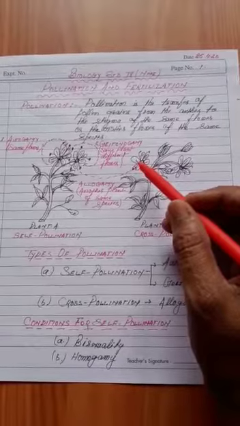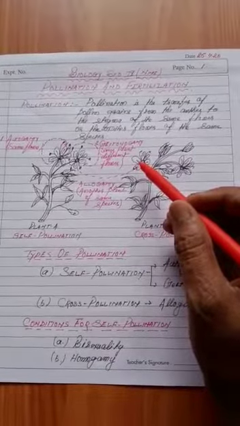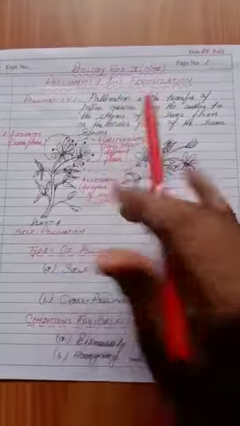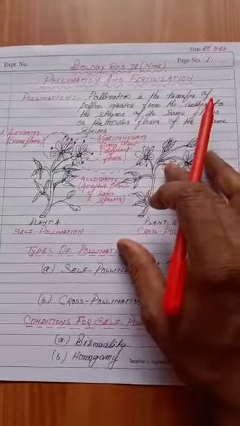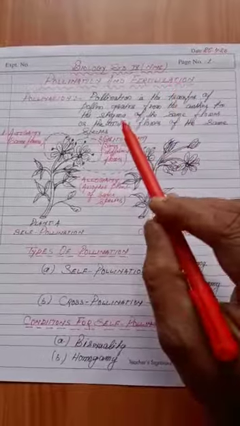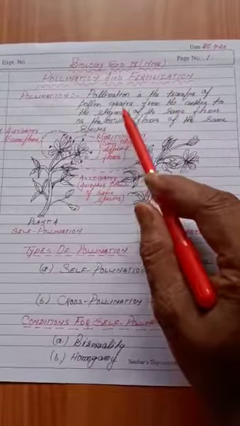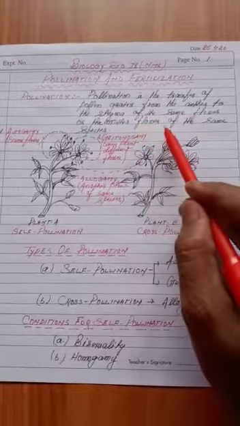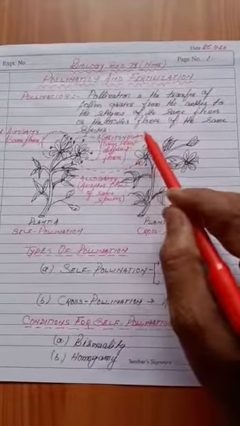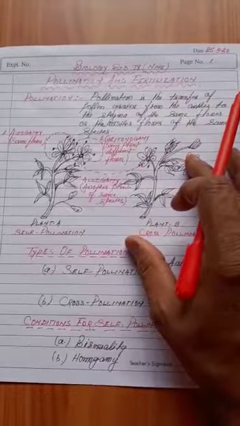Today, our topic is pollination and fertilization. So, pollination is the first step of plant reproduction. If you want to define it, pollination is the transfer of pollen grains from the anther to the stigma of the same flower or another flower of the same species.